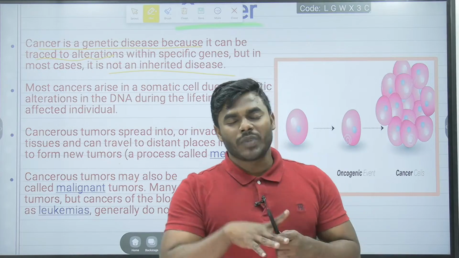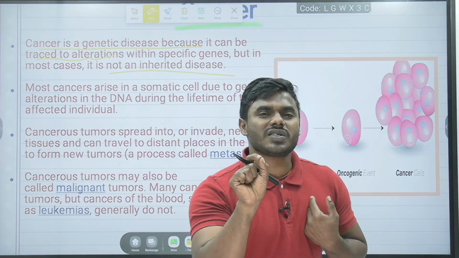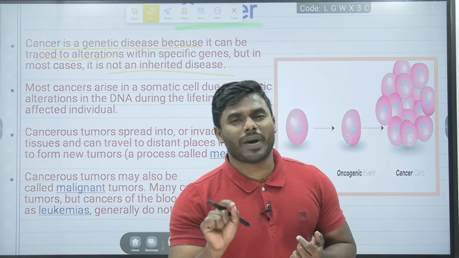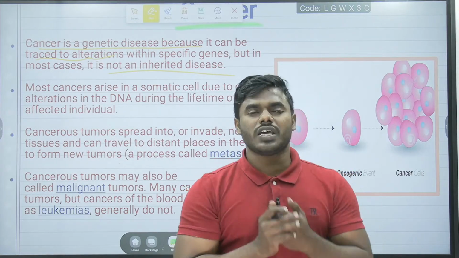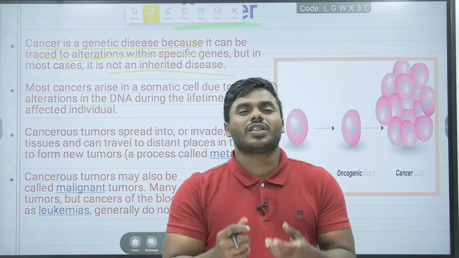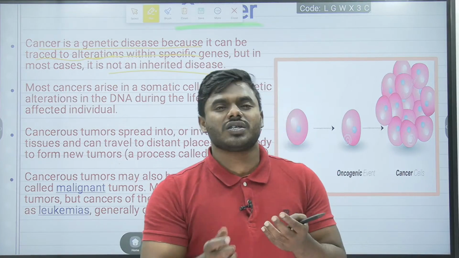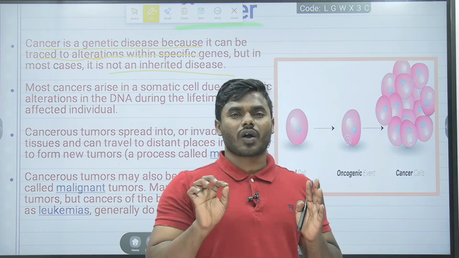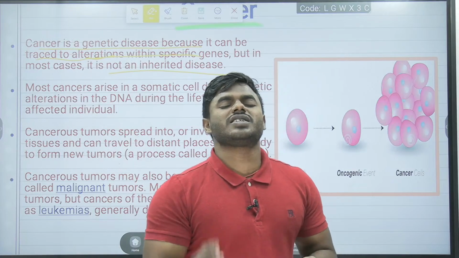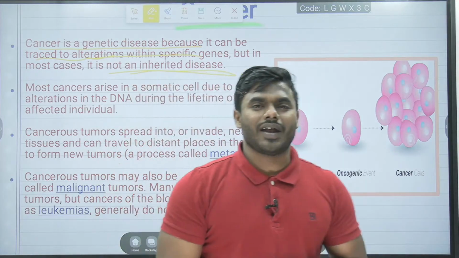What will be the reason? The reason is very simple. Follow me very correctly. I am calling cancer a genetic disease. The only reason is that it is caused by changes in the gene sequences, or alterations within specific genes. Because of the alterations within specific genes, we call cancer a genetic disease. And even though cancer is a genetic disease, in 99% of cases, friends, the cancer is not inherited.